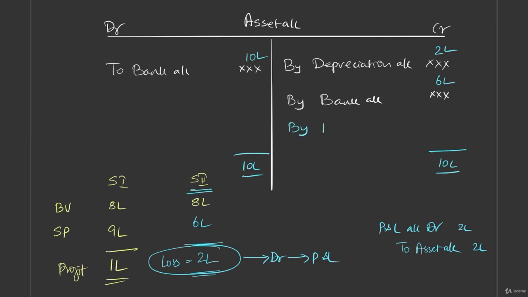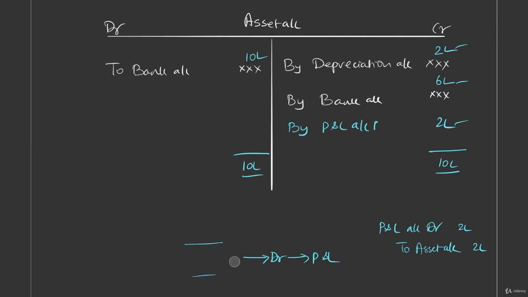By P&L account, how much? 2 lakhs. Now you see 2 lakhs, 6 lakh, 2 lakh, totaling 10 lakhs. So what we can infer from this is what are the entries that we have to pass. I'll write down the entries, just listen.